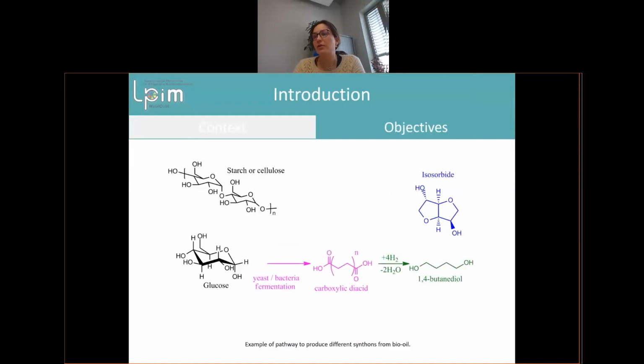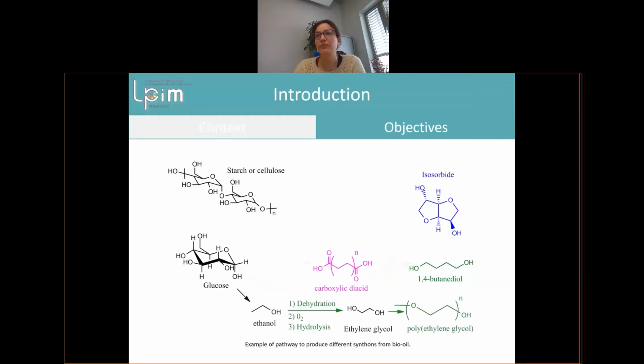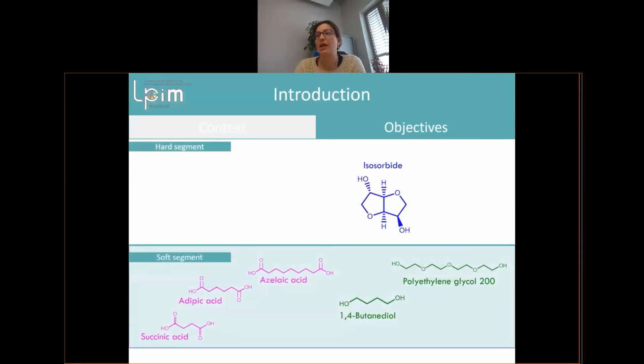Another way to get other monomers is this one, with a bacterial fermentation, for example. Here we can reach carboxylic acids and also butanediol. In this way, for example, with ethanol, we can have ethylene glycol and then also polyethylene glycol. So from glucose you can have different biosourced molecules, and it's very interesting for our project because everything is biosourced.